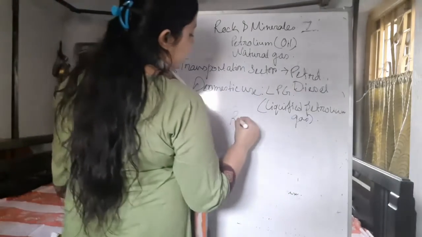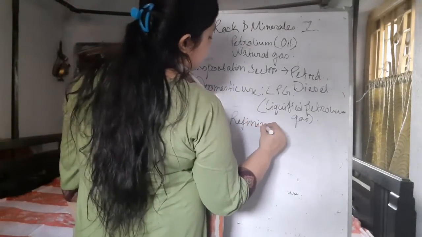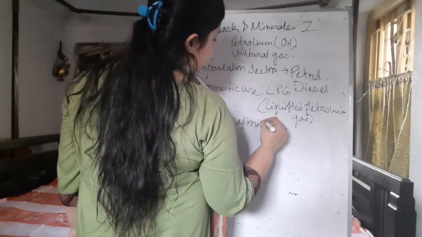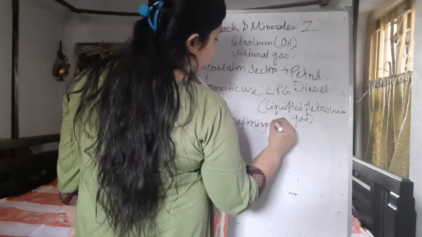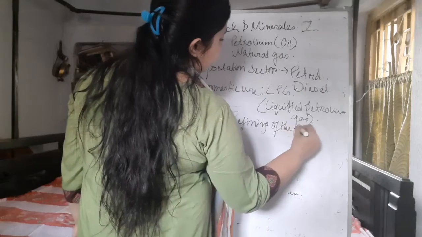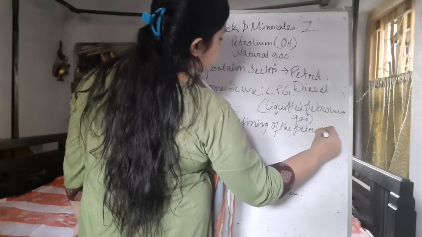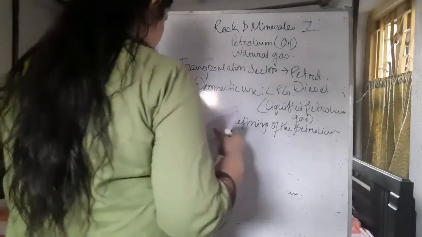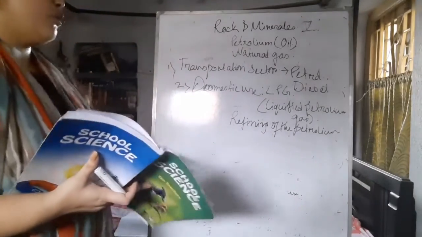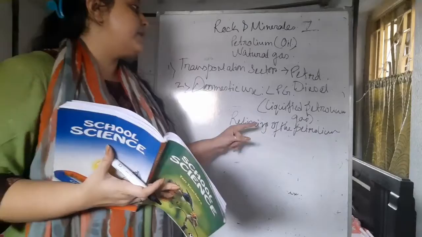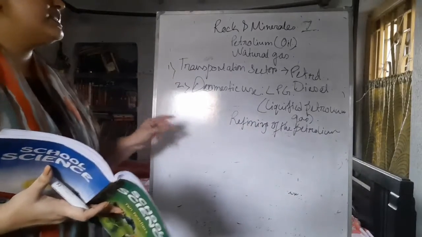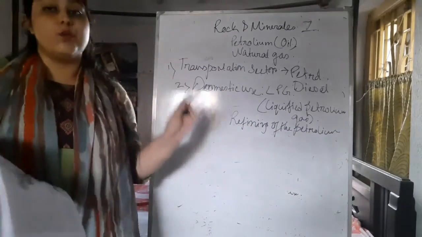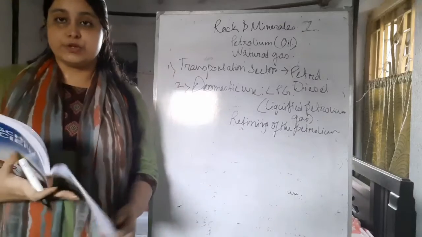So, refining of petroleum. Why is this refining used? Because we have to take out the soil and the water from the crude petroleum.